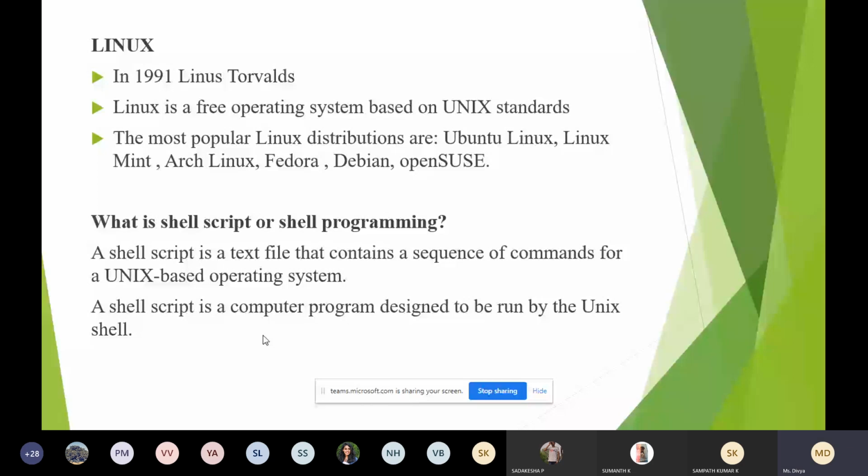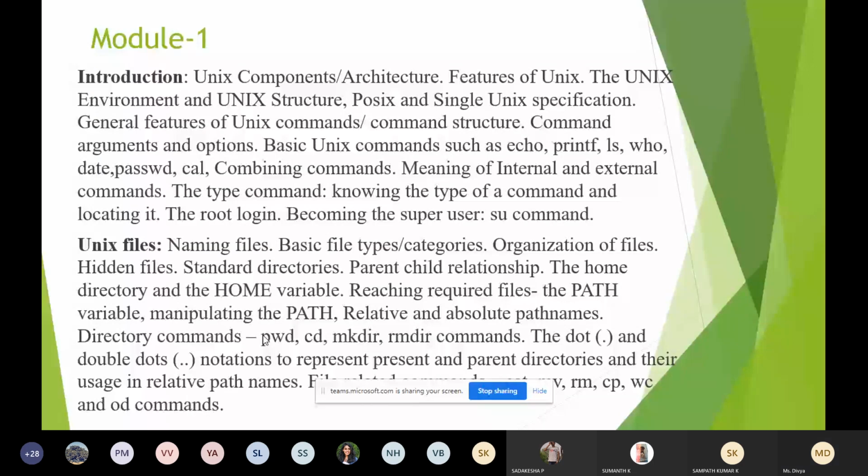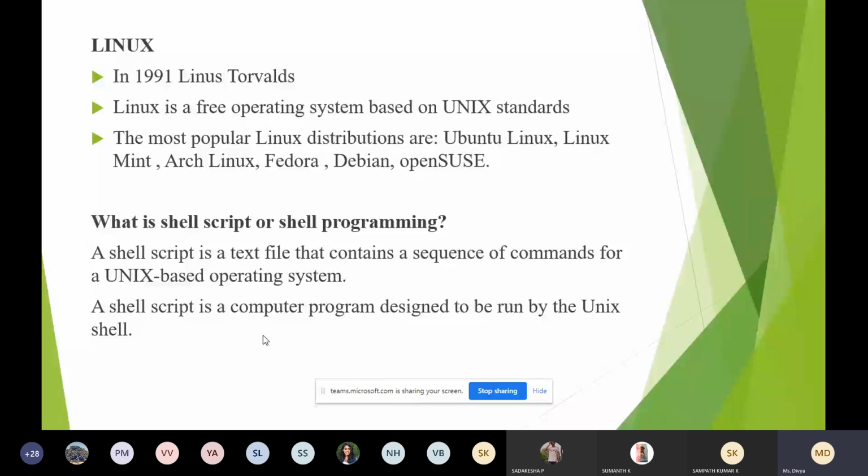A shell script is a computer program designed to be run under the Unix shell. If you want to run a program on the Unix operating system, then you have to create a text file. That text file is called a shell program or shell script. So these are some basic information before we start with the module.